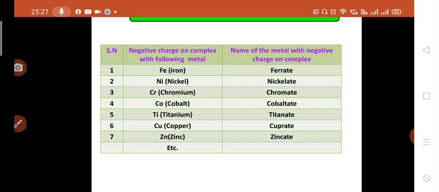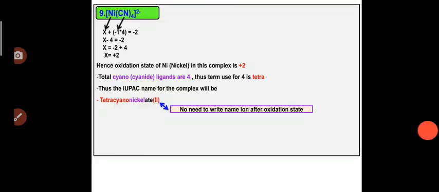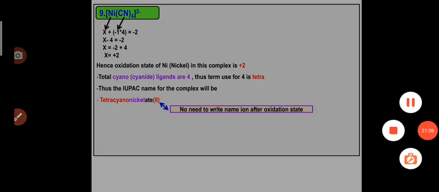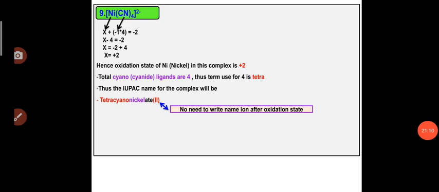So for all metals present in complexes carrying a net negative charge, the metal name will end with the characteristic ending, that is ate. So that is again one of the IUPAC rules. Next we have an example for this category, complexes which have a net negative charge. A very simple example: we have a square planar complex, Ni(CN)4 2 minus.